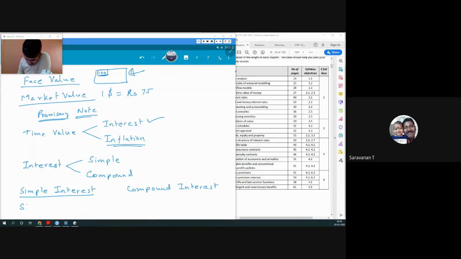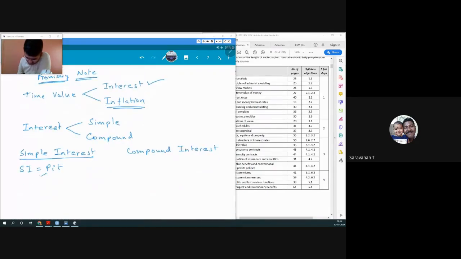We say simple interest SI is nothing but PIT, where P is our principal amount invested, I is our rate of interest, and T is the time invested. So our simple interest is nothing but, if we keep this principal amount for T time, how much more interest, how much more money we will get. That would be our simple interest.